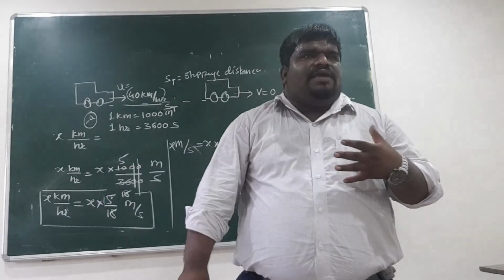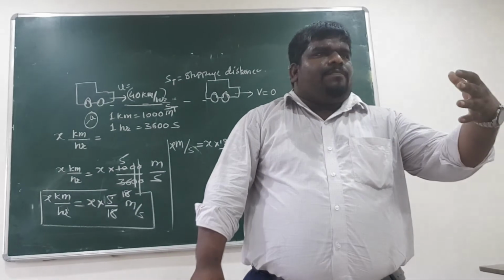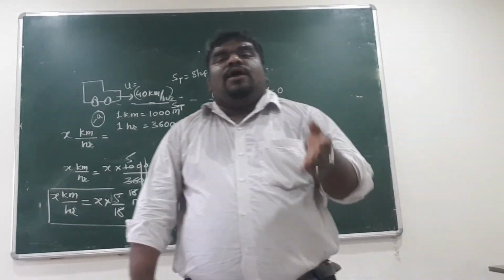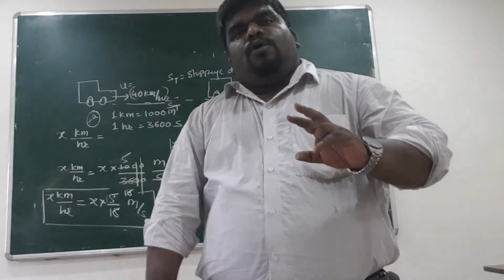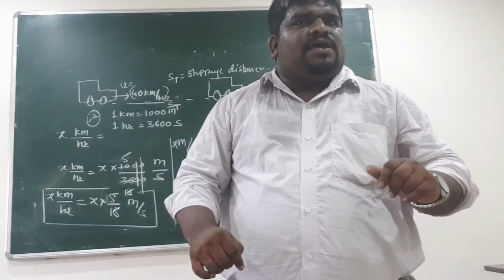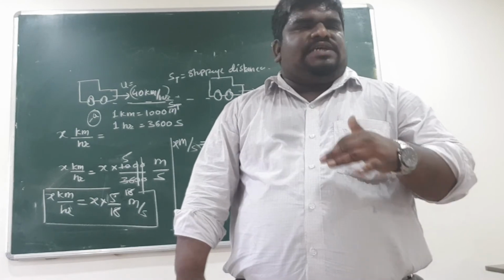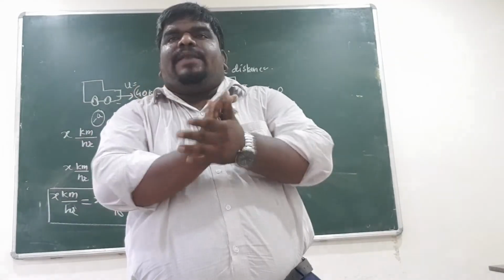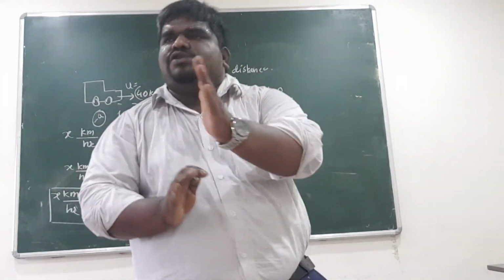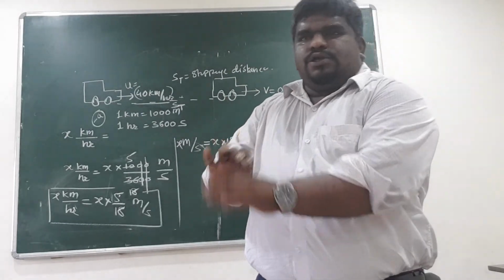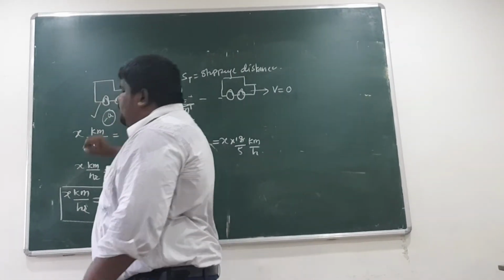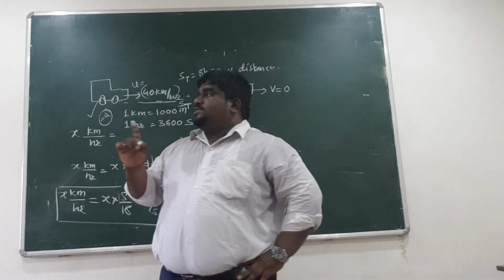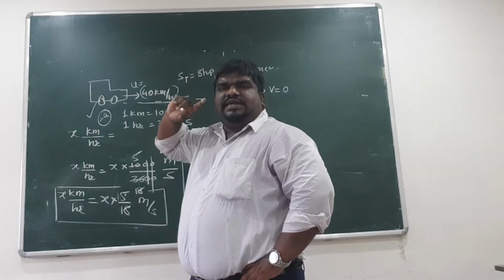And whether you are traveling with 40 km per hour, you apply complete brake. Whether you travel with 80 km per hour, you apply complete brake. In both the cases, same brakes, same tires. You cannot change brake. You can change initial speed, but you cannot change brakes. So whenever you apply brake, same acceleration or same force will be applied to stop the car. So always remember this acceleration, whatever we are having in this kind of problems, will be same, whether initial velocity is 40 or initial velocity is 80.